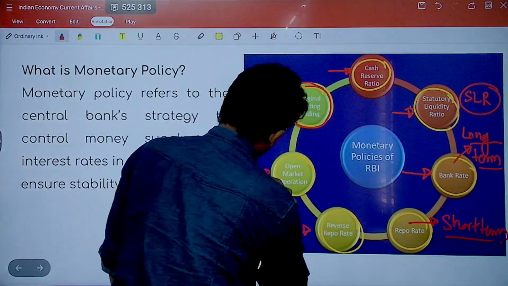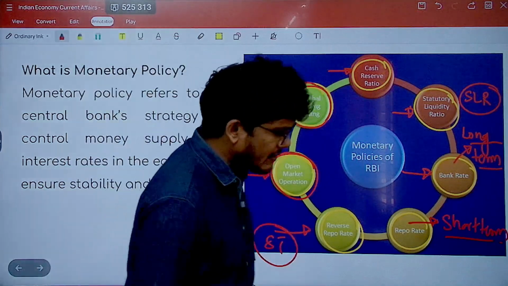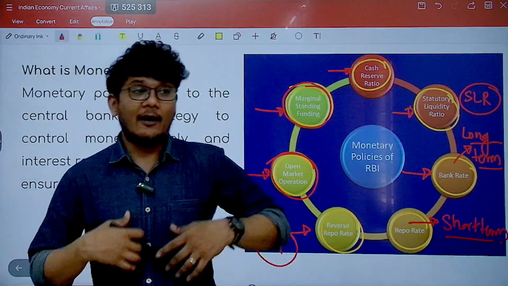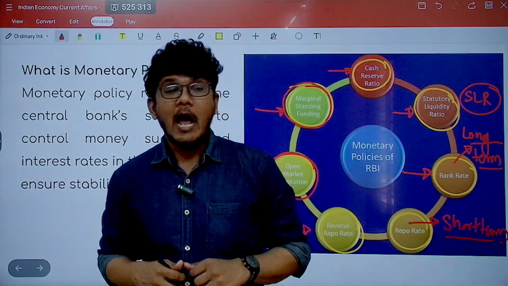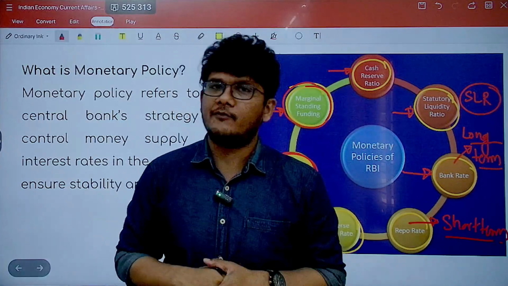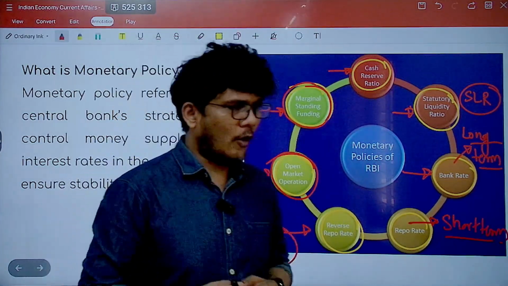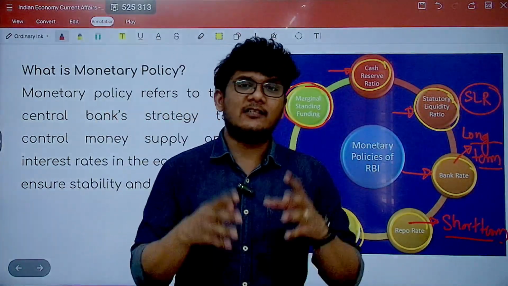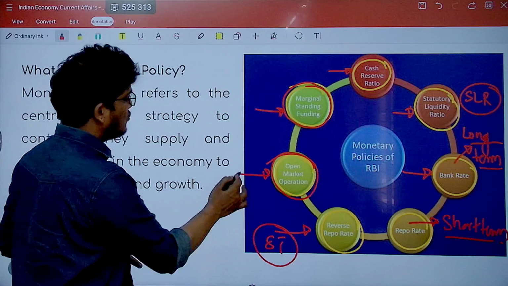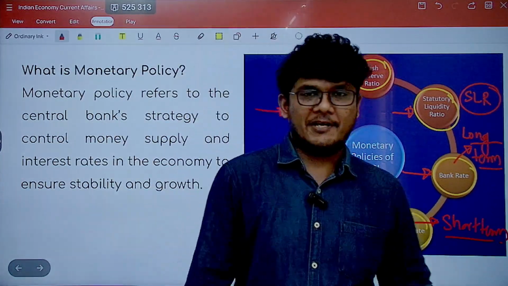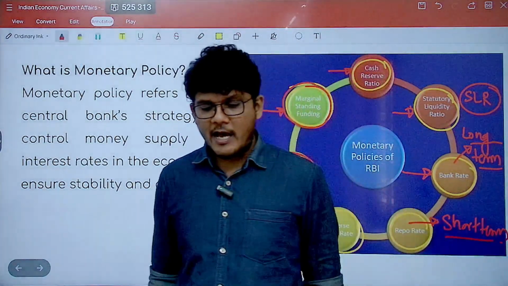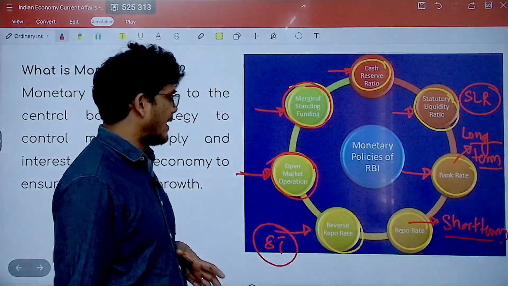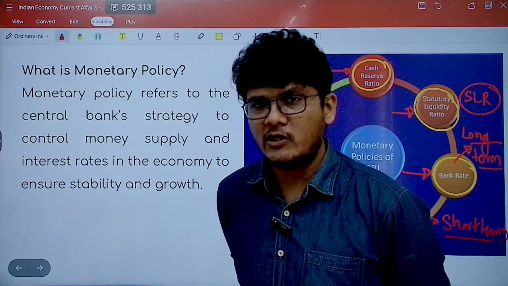But one more remains, that is the open market operation. What is this? See, RBI acts as a bank for the government of India as well. So when the government of India wants to borrow money, the RBI borrows on behalf of the government of India. The government of India borrows by issuing government securities. So the buying and selling of the government securities in the open market is done by the RBI, and it is known as the open market operation. So what is the open market operation of the RBI? It is the buying and selling of the government securities in the open market. That is what the open market operation is.